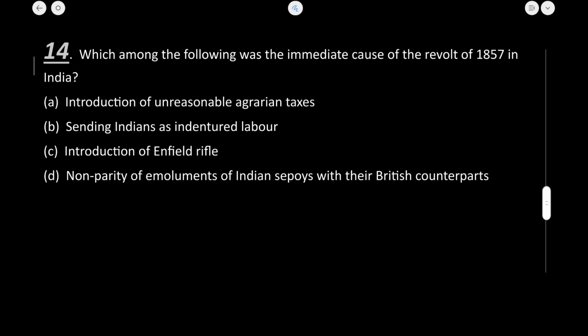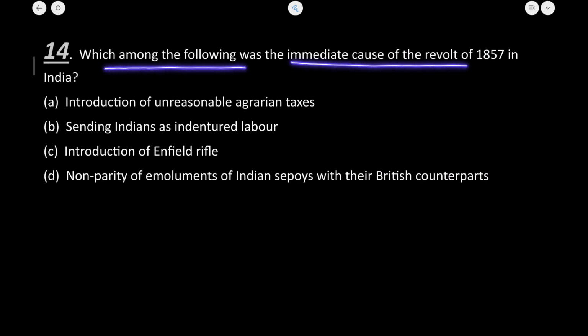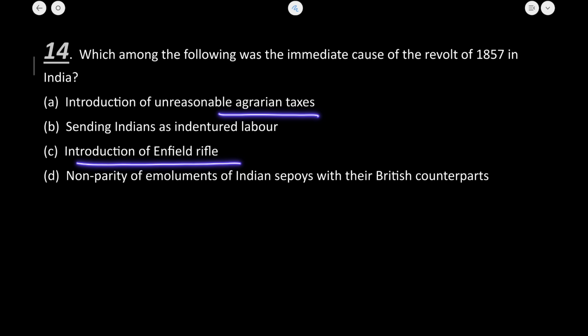ठीक है. Let's now move to the next question, that is question number 14. Now, which among the following was the immediate cause of the revolt of 1857 in India? Agrarian taxes, Enfield rifles, क्या रीज़न था? सो correct reason हमारा था introduction of Enfield rifles. Now इस Enfield rifles में greased cartridges were to be used.